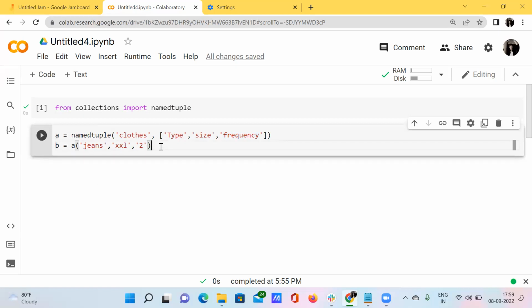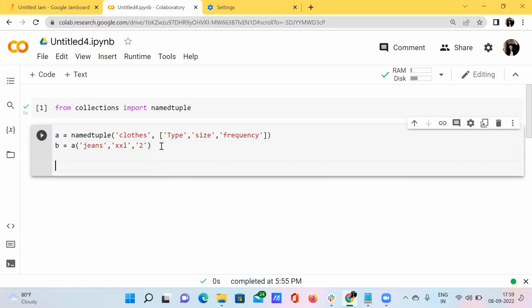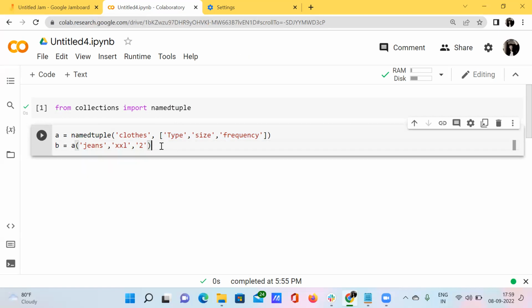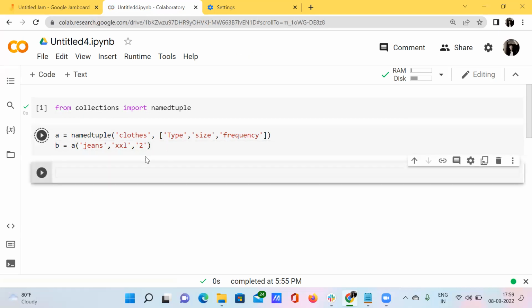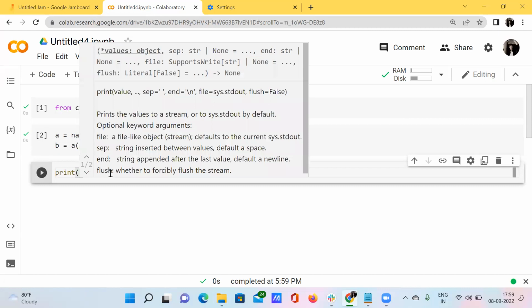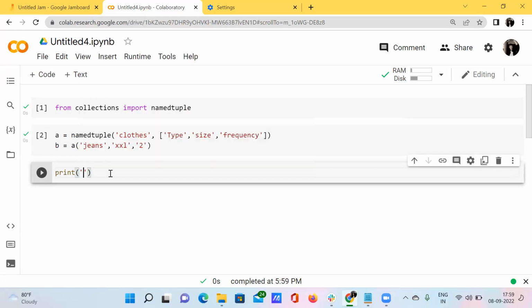Let's say P is nothing but me. Okay, so I'm just assigning all this information. I have just hit shift enter here, and I want to print, or let's say I just want to access all the items using the size, right?